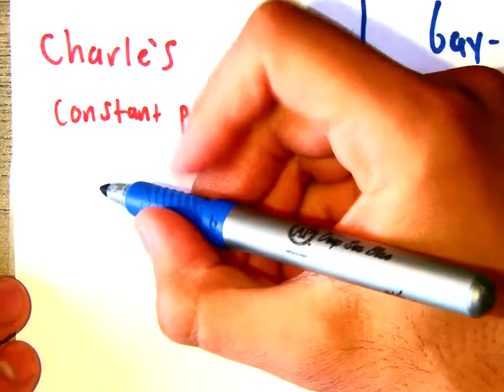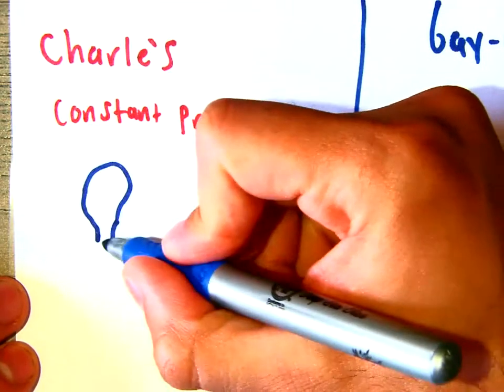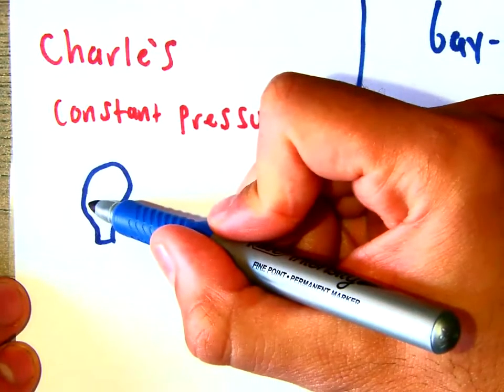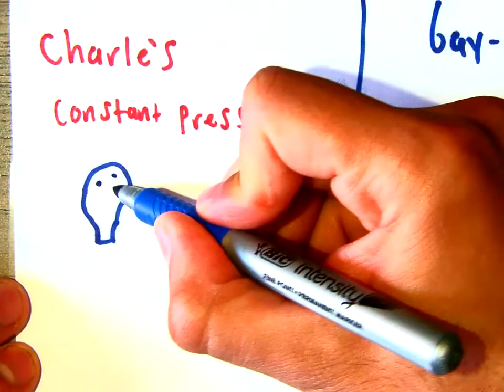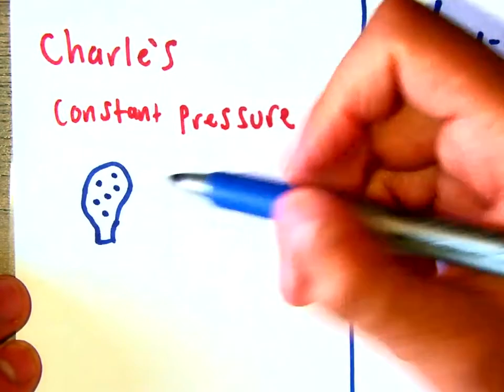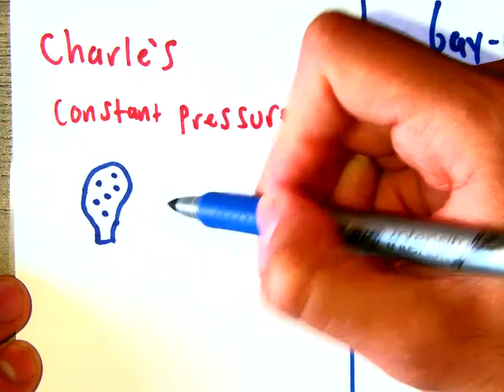So let's say we have a balloon here, right? If I have a certain amount of gas, which we'll represent with 1, 2, 3, 4, 5, 6 particles, and I put this balloon in the freezer, those particles are going to slow down.